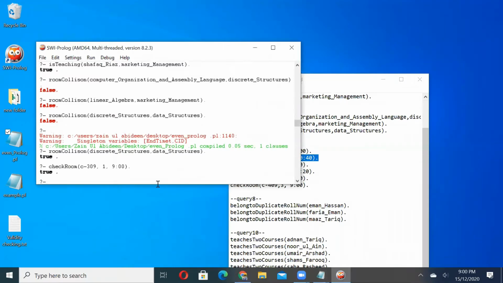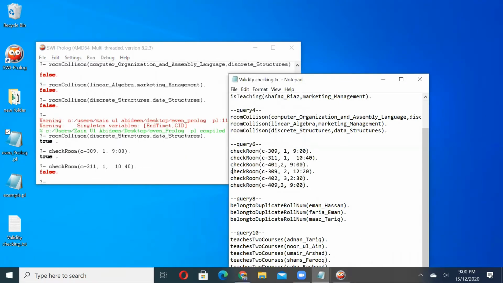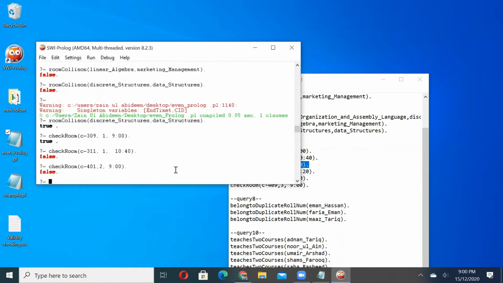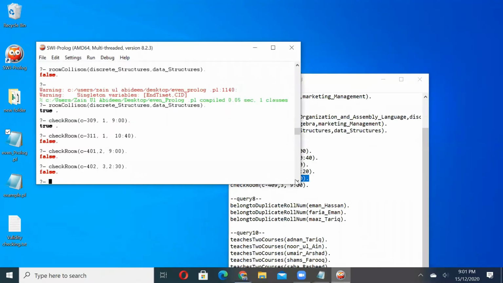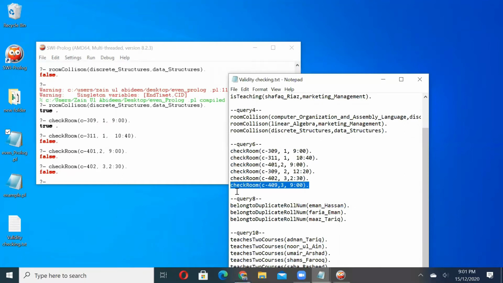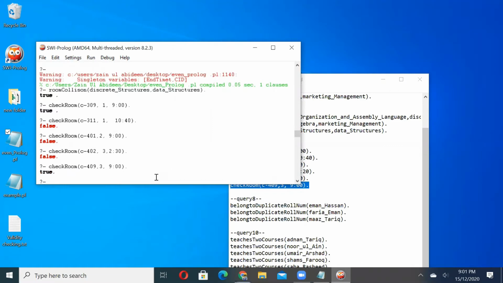Then C311 at 10:40, which is false. C401 at 2, there is no exam on 2. So we will check on day 3, which is also false, and for the last day we will check and it's returning true.